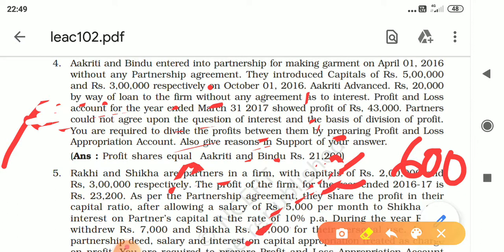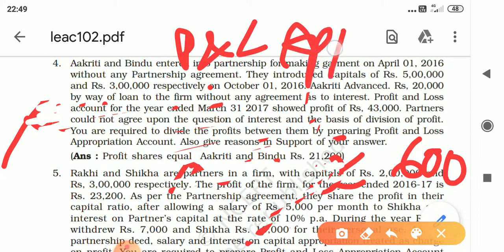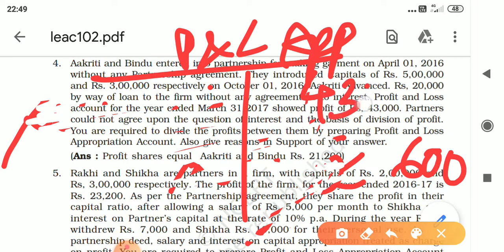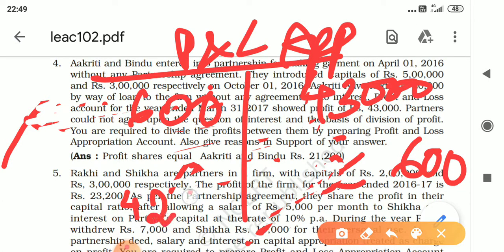So when you prepare the profit and loss appropriation account, the profit 43,000 will appear here. Then interest on loan 600, 43,000 minus 600, 42,400.